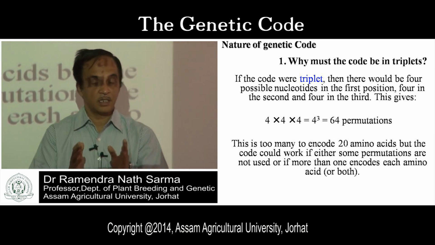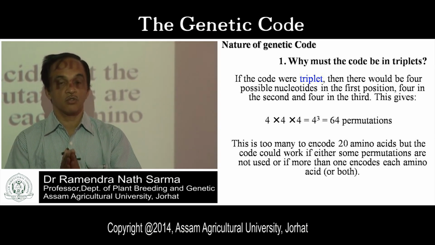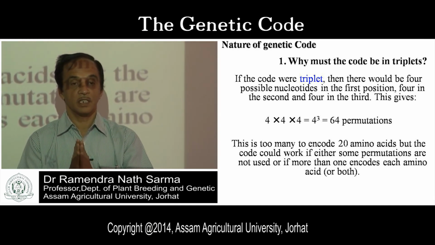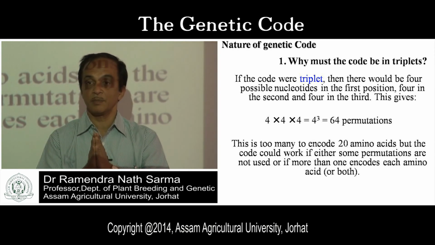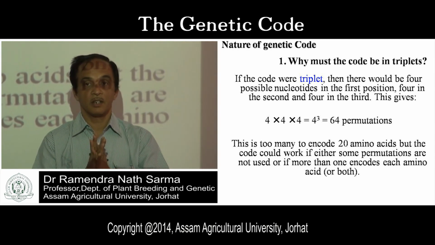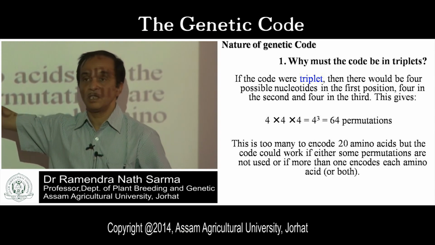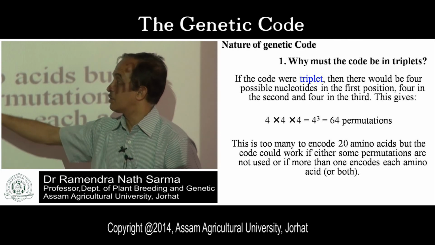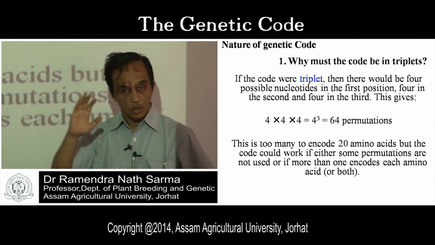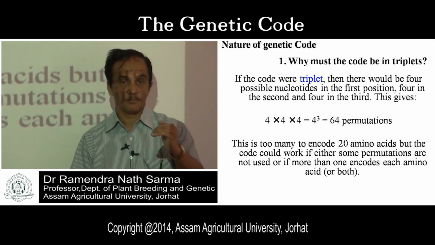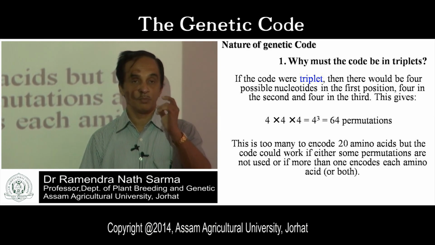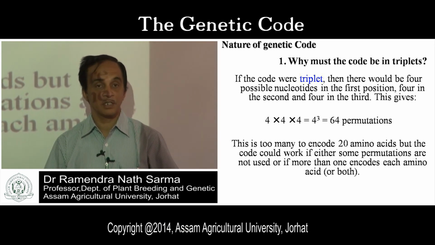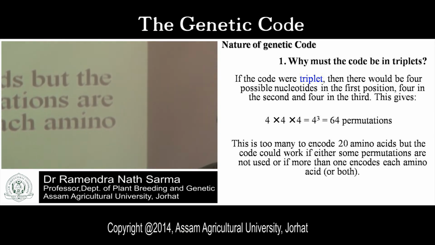That means to become a genetic code for 20 amino acids, there must be 3 bases to become a genetic code. Am I right? Is it any problem? Is it clear? That means this is the process. That means how many is become redundant? 44 is still extra. That means minimum 3 bases should be there. The hypothesis was that to become a genetic code for an amino acid, the minimum number of bases should be 3.